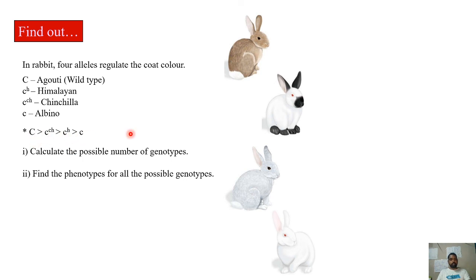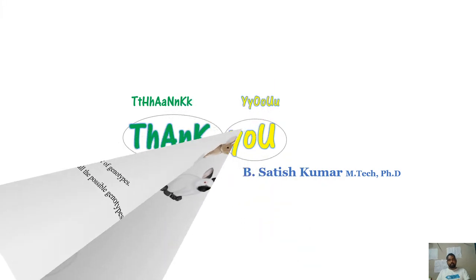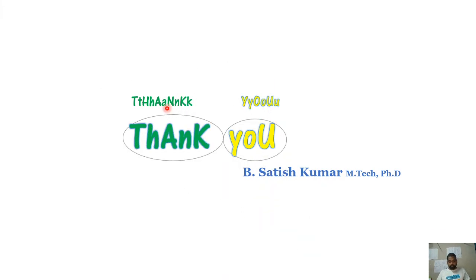Now try to calculate the possible number of genotypes from these four alleles, and find out the phenotypes for all the possible genotypes that you find from these combinations. So this is one of the important deviations from Mendel's regular proposal, that is multiple allelism. The other deviations from Mendel's experiments we'll see in the next lecture. Thank you very much for your attention.